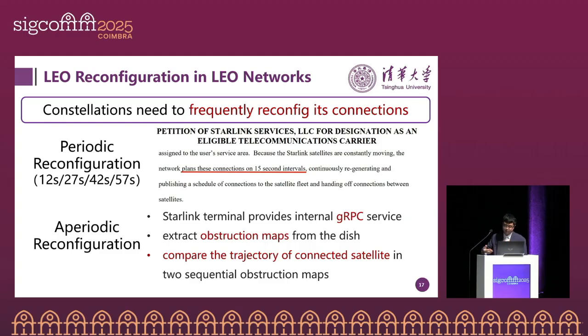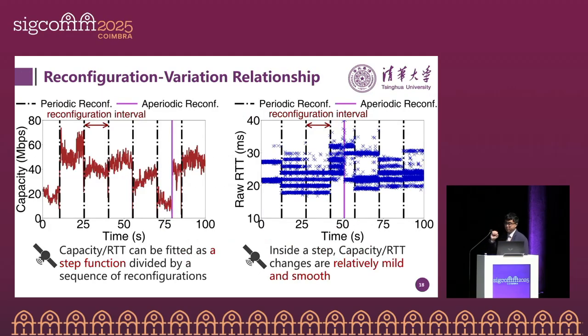For example, for Starlink, according to its official document, global satellite connections may update every 15 seconds on average. In addition, satellite terminals also provide an interface that allows the user device to extract some periodical reconfiguration. So here is a more intuitive result of the reconfiguration and network variation relationship.